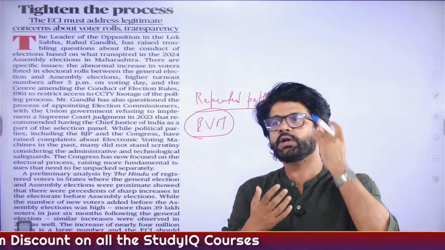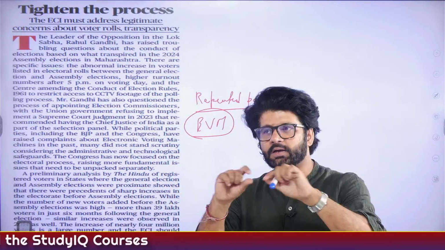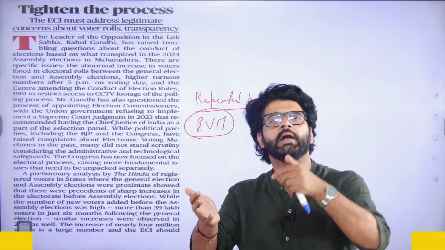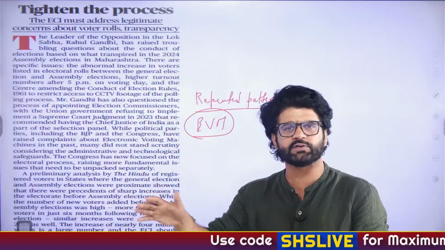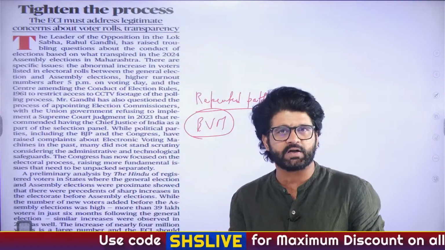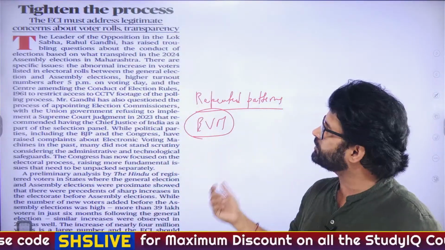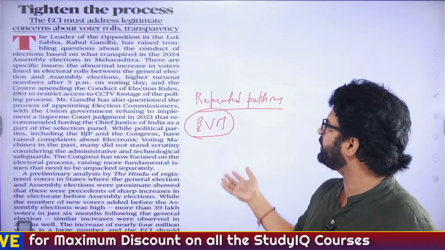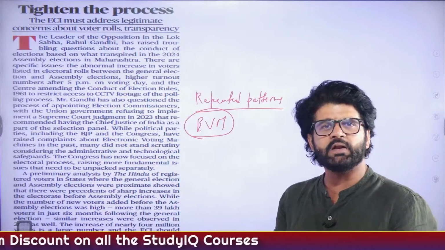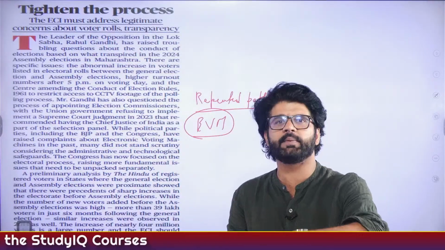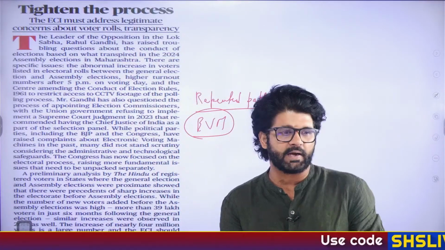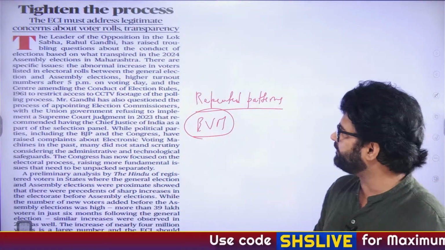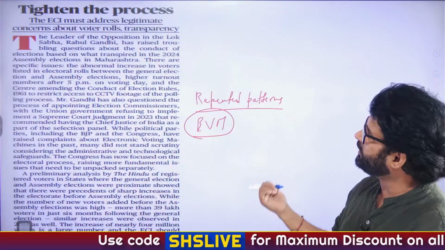The answer is, in European countries, EVMs are connected, like they're connected to Wi-Fi. In India, EVMs are standalone. Standalone means they're not connected to Wi-Fi or something. That's why they cannot be tampered with, according to ECI. So this is one justification given by ECI for not banning EVM. Many people feel that the countries in Europe which have banned EVM are very developed countries. If they have banned EVM, then we should also ban EVM. So what is your view? Should we ban EVM or not? So this is one point related to EVM.